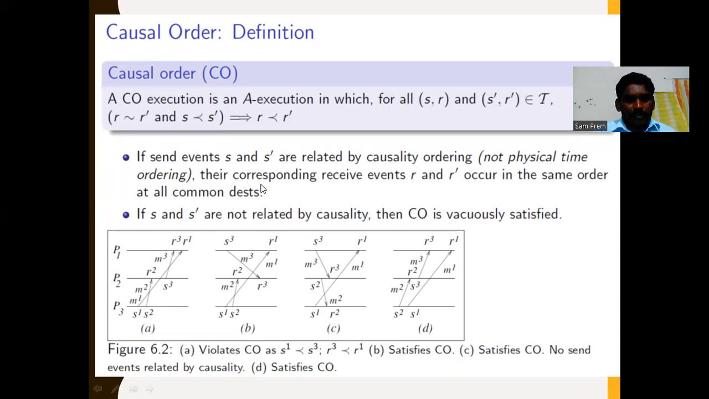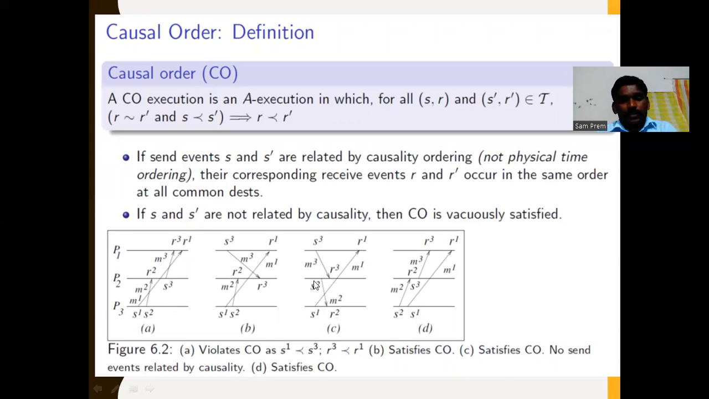In the diagram, we have P1, P2, P3 processes. The first one violates the causal order. Here the P1 process has two receive events in the same process. The order of messages is not preserved, so it violates the causal ordering. The second one, however, satisfies the causality.